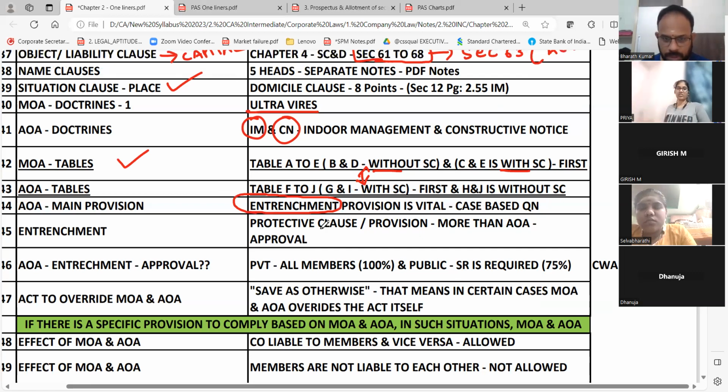Entrenchment means what? Protective clauses or provisions which need more than AOA approval. For how you will get approval? All members means 100%. Public means special resolution. Private means 100%. Till this, we have covered it on a high level basis.